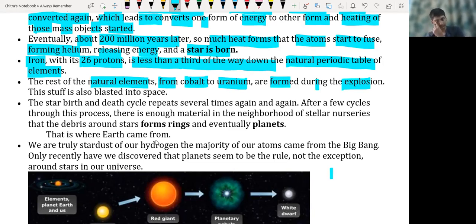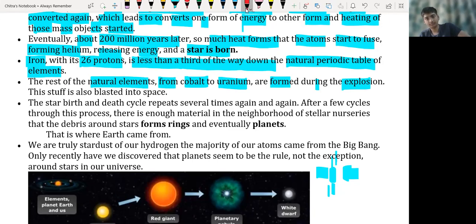Okay, when massive objects combine again and again and again, the mass of that massive object increases. Due to the increase in their mass, their gravitational force increases. So let me use the pen over here.